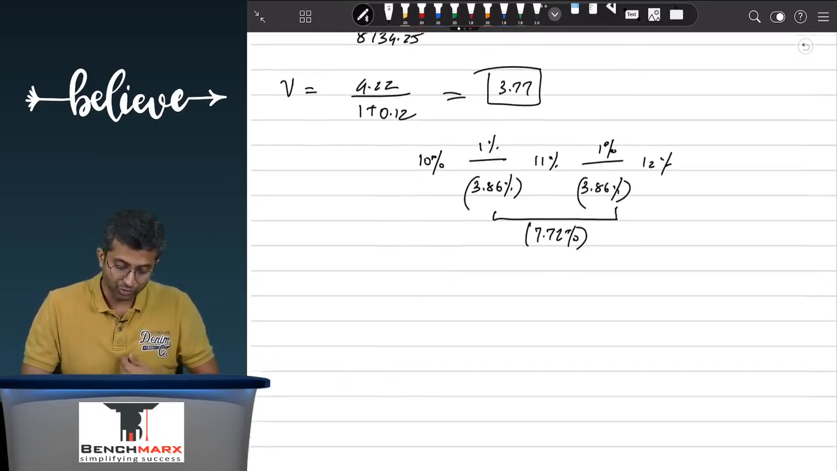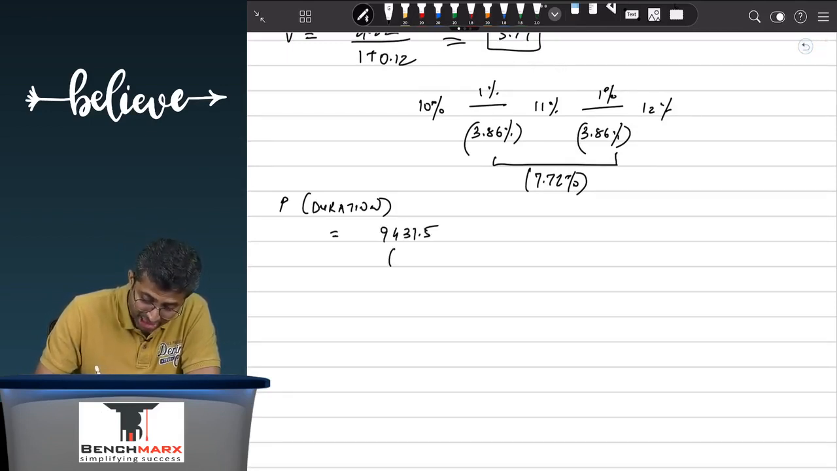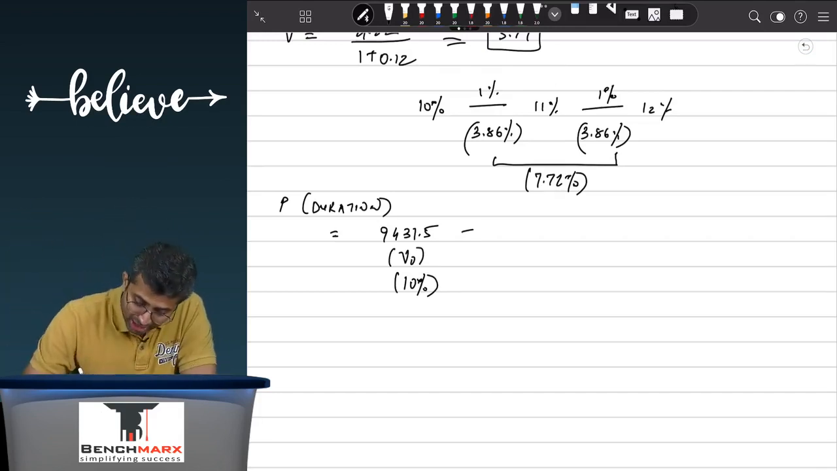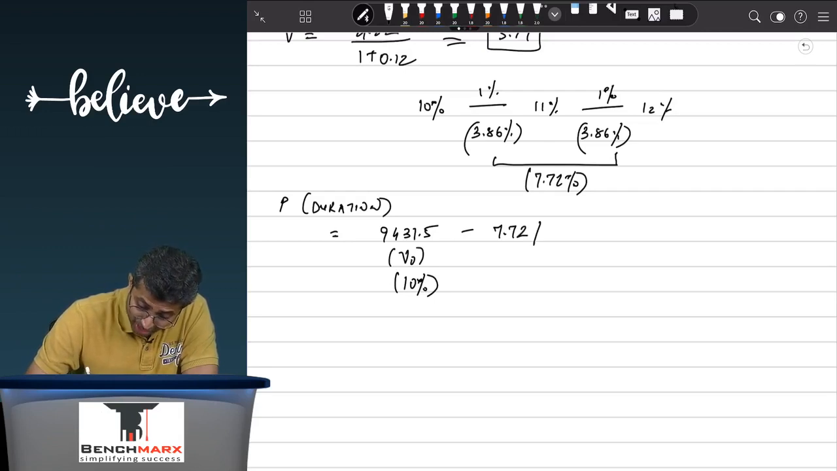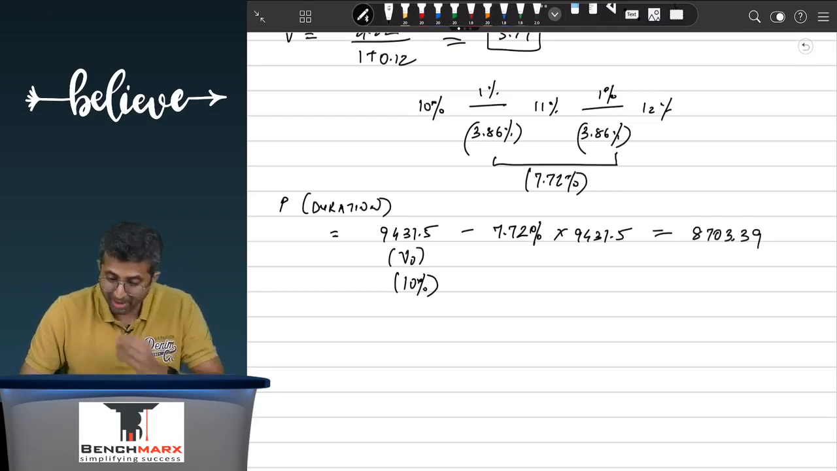So over here, if I had to find the price as predicted by the duration statistic, the price as predicted by the duration statistic would be as follows. 9431.5 was the price at V0, at your original 10% rate. Now, if the rate is going from 10 to 12, there is an increase in rate, so the bond price will fall. So this will fall by 7.72% as per the duration number into 9431.5, and hence this will come to 9431.5 minus 7.72%, which is around 8703.39. Now, why am I discussing all of this?